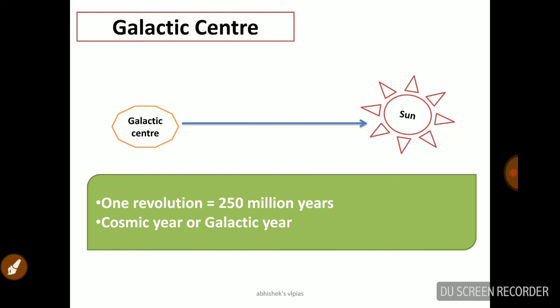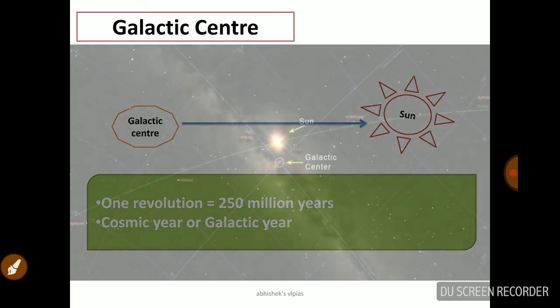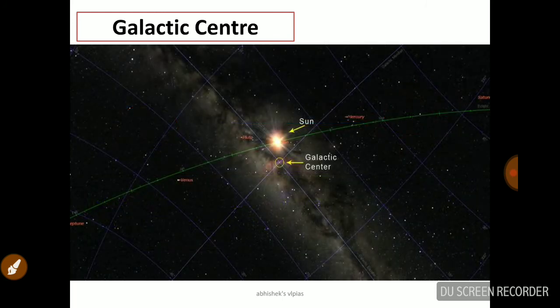That is the point. One revolution of the sun takes 250 million years. We call it the galactic year or the cosmic year. So you can see the original picture by ISRO. You can see the sun is there and the galactic center is there, and the sun is rotating around the galactic center. Okay, I think you are very clear about this point, the galactic center.